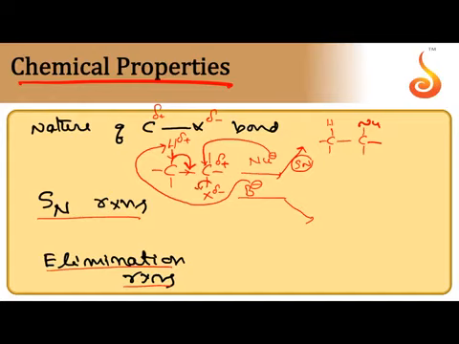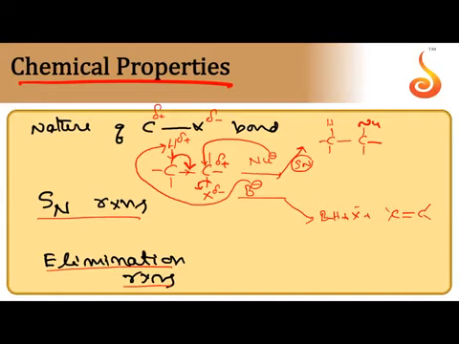Alpha carbon pushes electron pair onto X. So B-H is the product, X minus is eliminated, and then between two carbons extra pi bond is created, that is nothing but alkene. So this type of reaction is called elimination reaction.